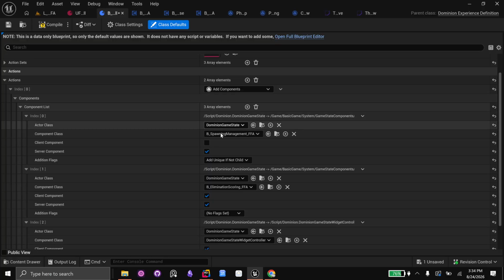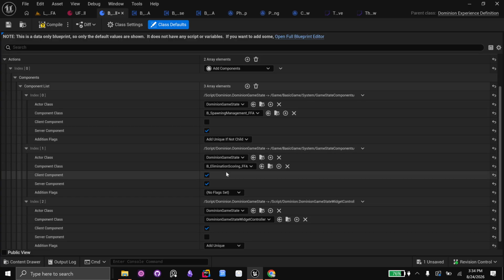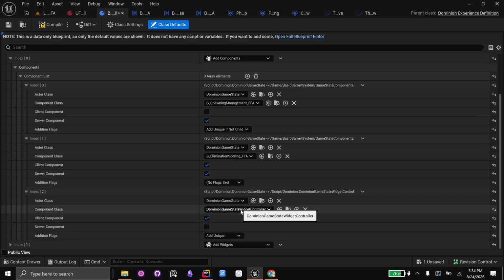As an example here, I have free-for-all logic for spawning people far away because that's how it should work in a free-for-all game. I want to make sure that people aren't just spawning next to each other because that would be a terrible free-for-all game. And then over here, I have elimination scoring, meaning kills, assists, deaths, etc. for a free-for-all game. And then over here, I just have a universal widget for the HUD, etc.